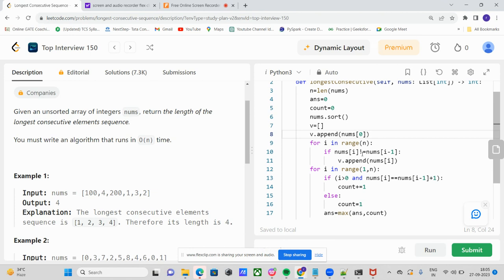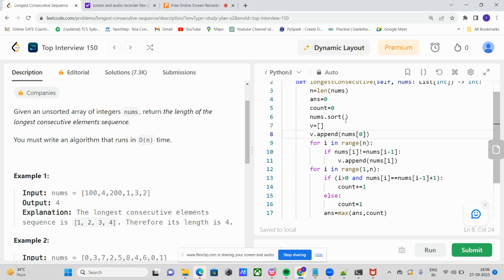We can just check. So where we are getting the error in our code? For I in a range of nums of I, we just need to append once we are sorting the elements. After that we just need to append, else we need to increment the count.